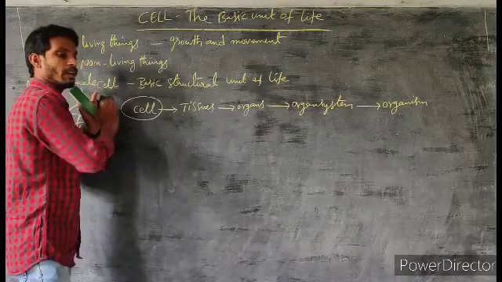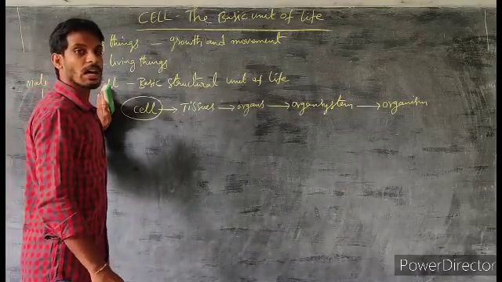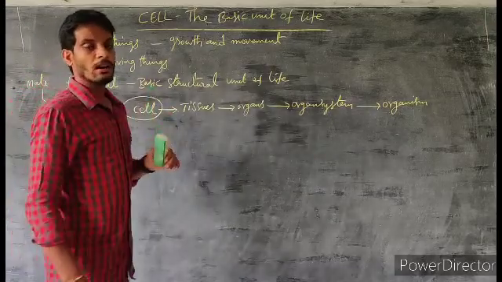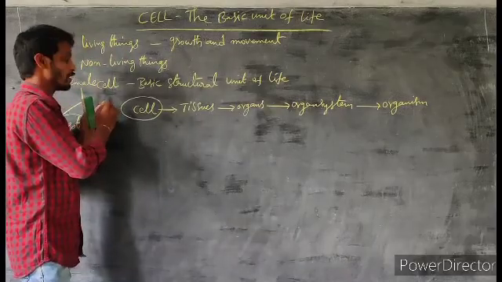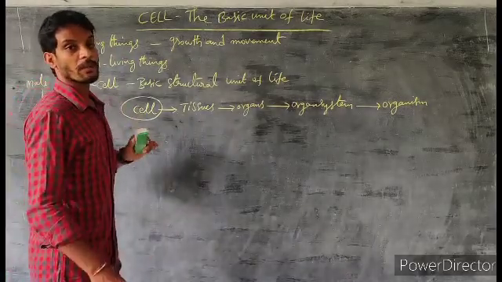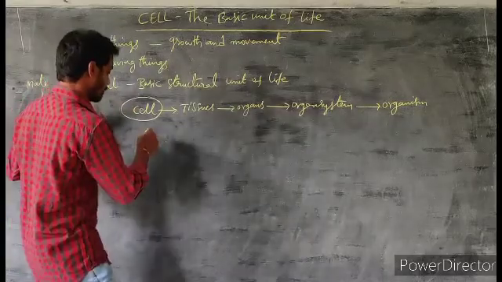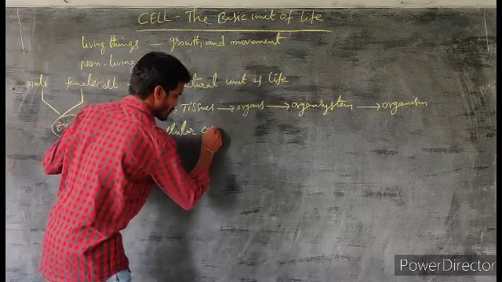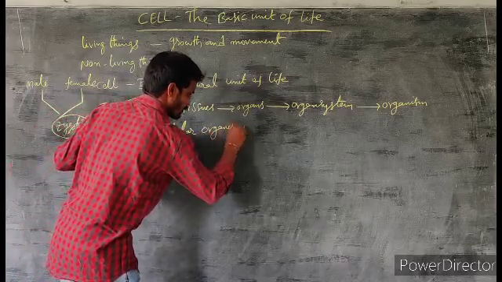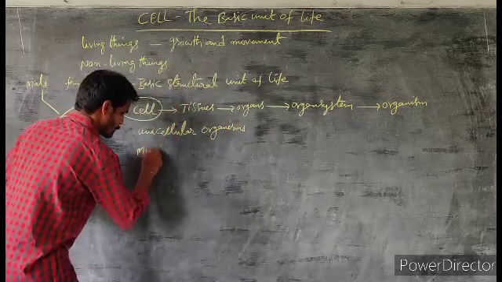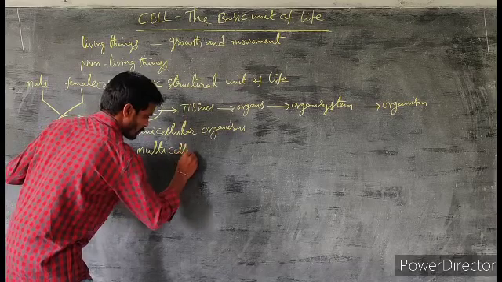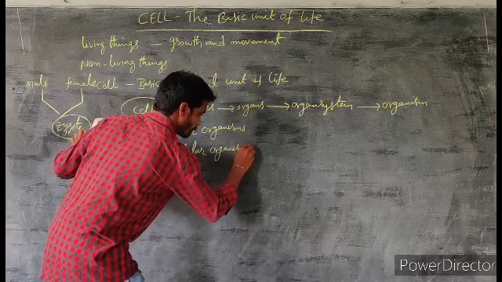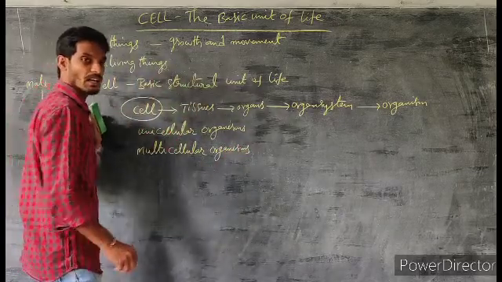Okay, another one. The number of cells in all the organisms is not the same. The number of cells differs from one organism to another organism. So based on the number of cells, organisms are mainly categorized into two types. They are unicellular organisms and multicellular organisms.